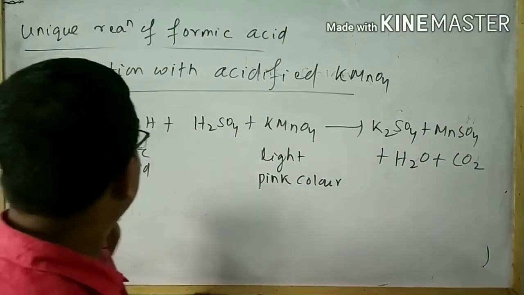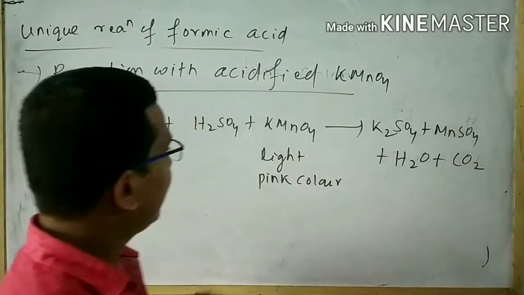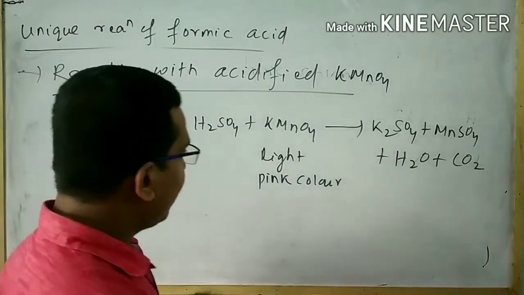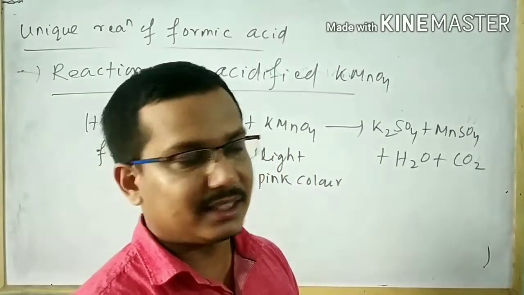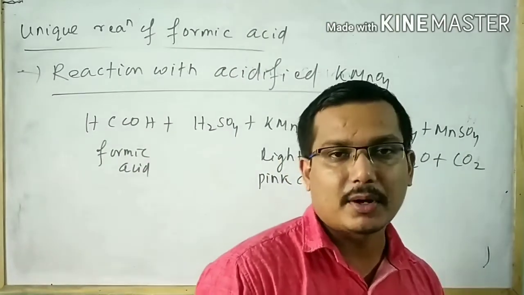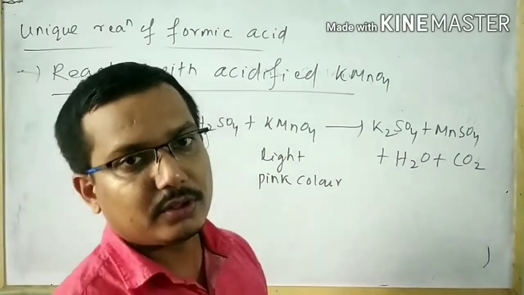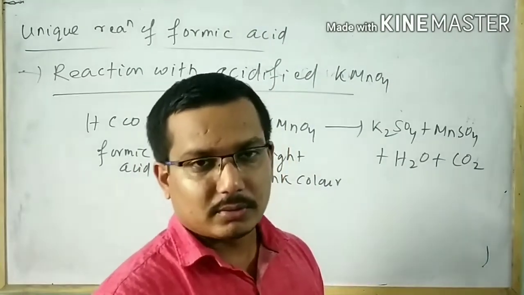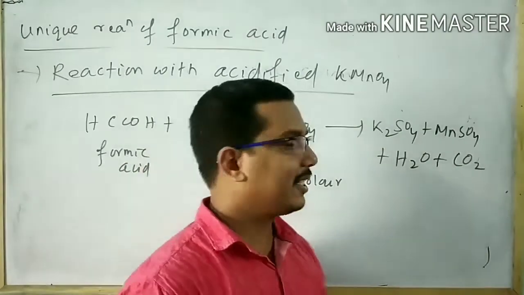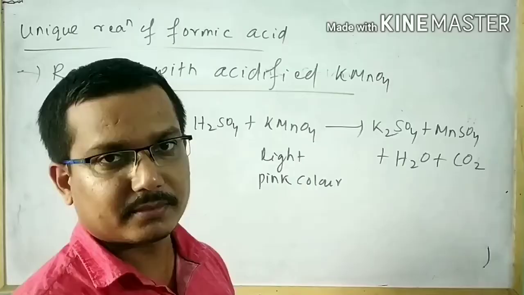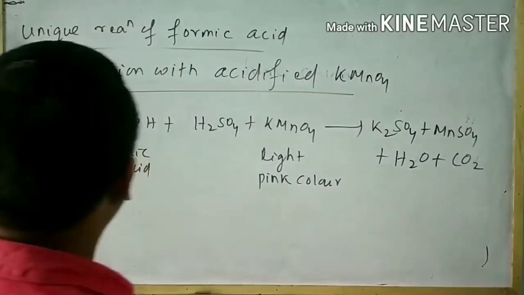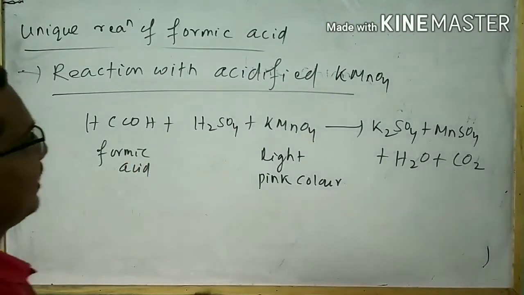When formic acid undergoes reaction with acidified KMnO4, the light pink color of KMnO4 will disappear. This indicates the presence of formic acid, which helps to distinguish it from acetic acid. Acetic acid does not respond to such a reaction. This is all about the unique reactions of formic acid.